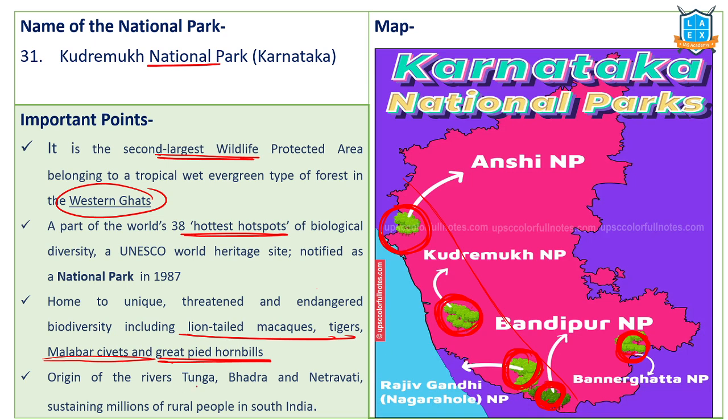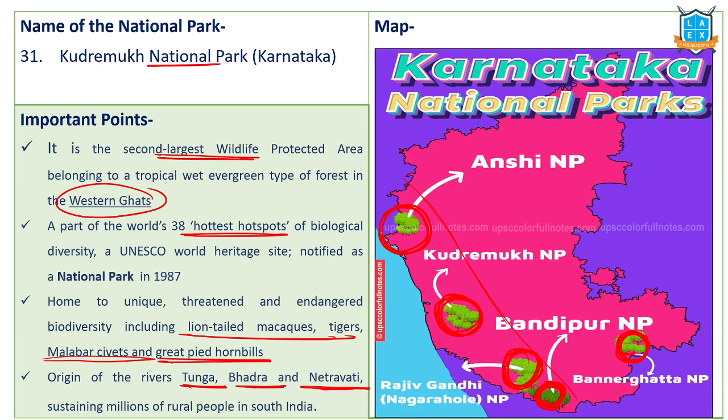This region is also famous because the Tunga River, Bhadra River, and Netravati River originate from this place, Kudremukh. There is also an important pilgrimage place, the Kudremukh temple.